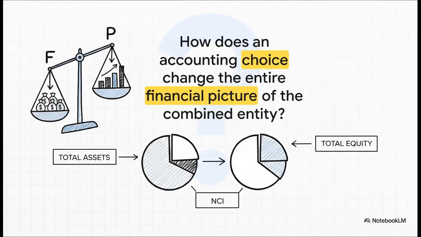Which brings us full circle right back to that critical choice at the beginning, full goodwill or partial goodwill. It sounds like a technical detail, but as we've seen, its impact is massive. It directly changes the total goodwill and therefore the total assets reported on the balance sheet. So I'll leave you with this question. If you're an investor looking at a company, doesn't it seem pretty important to know which of these two perfectly valid methods they chose and how that one decision shapes the entire financial picture you're looking at?